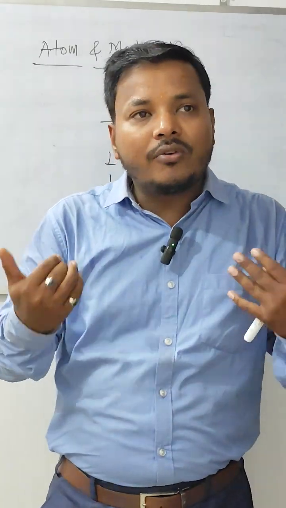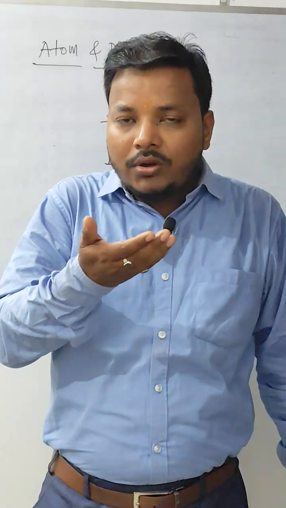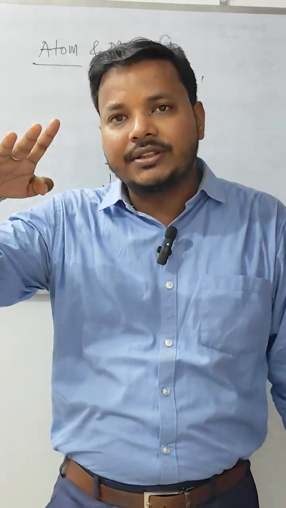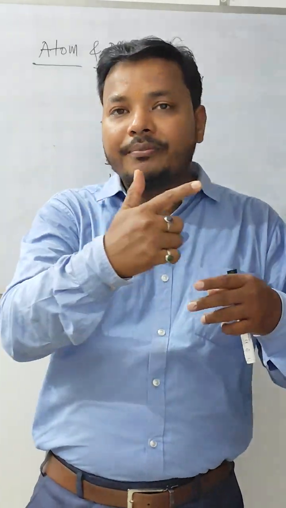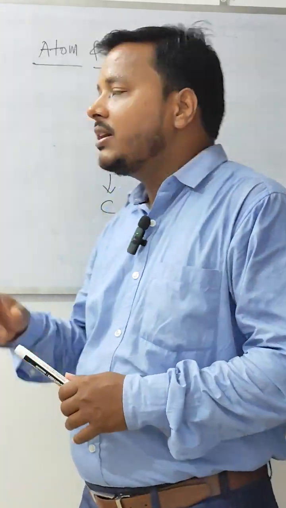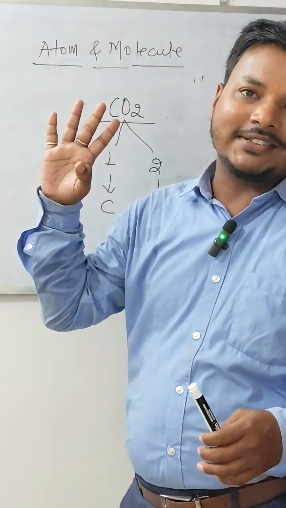Carbon dioxide is also in the air that we breathe out, and carbon dioxide is also produced by plants during the process of photosynthesis. So in all these sources we have 1 atom of carbon and 2 atoms of oxygen.